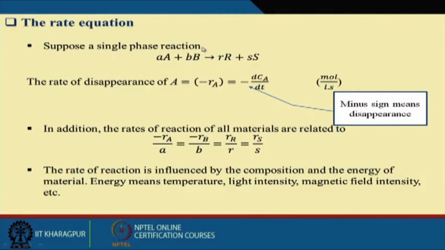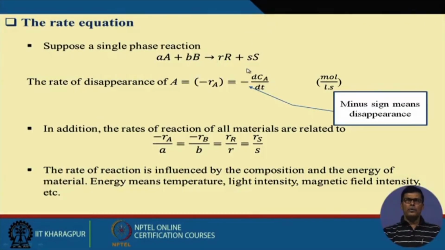Now the rate of formation of R will obviously be plus dCR by dt, which is also the rate of formation of product. If we want to correlate all these rates of reaction, I can write: rA by a equal to minus rB by b equal to rR by r equal to rS by s. This is how we can equilibrate this reaction.